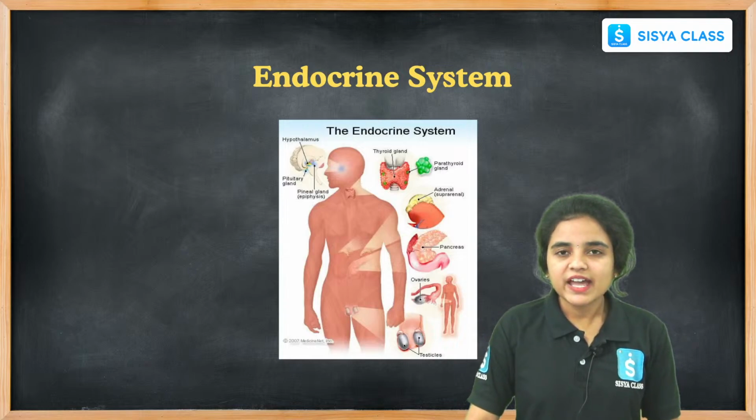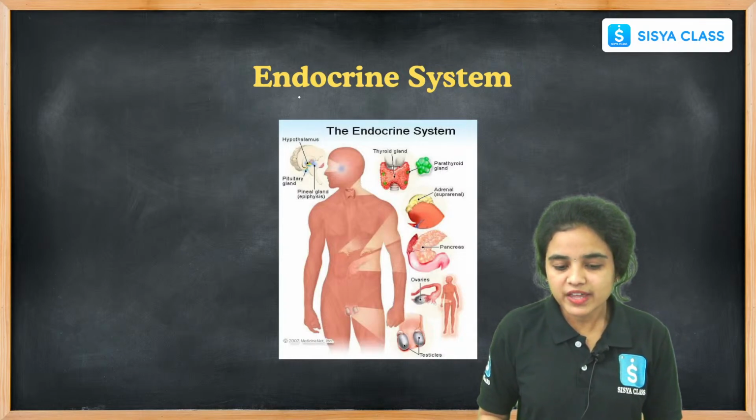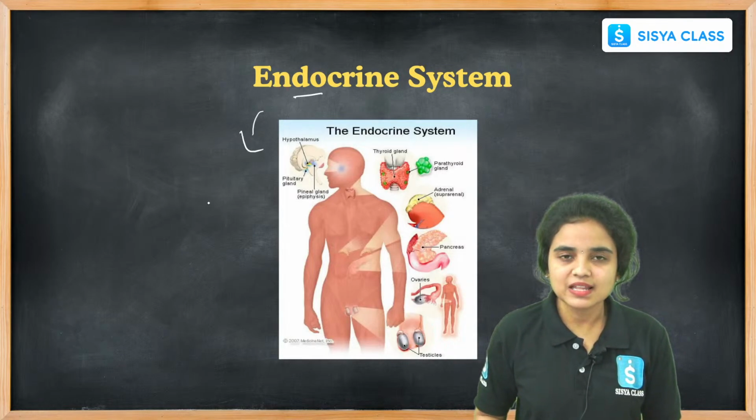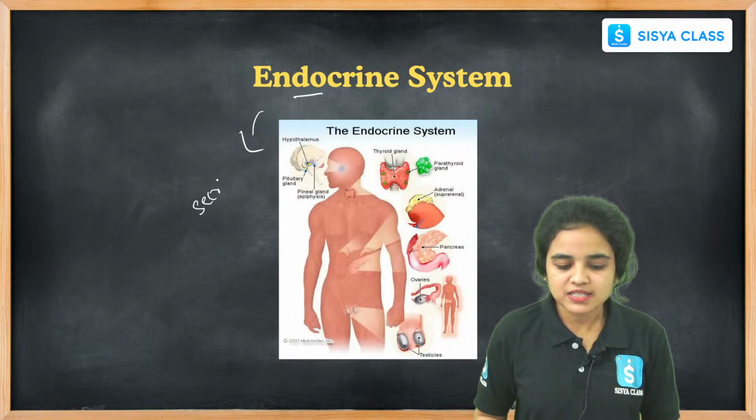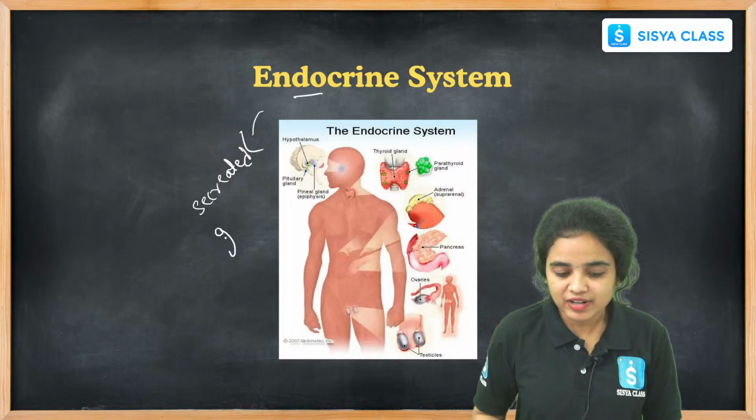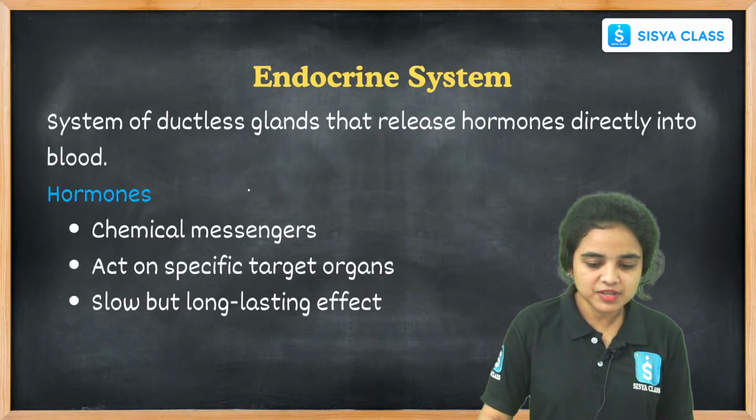Let us see about the endocrine system. The function of the endocrine system is to release the hormones, and it helps in the secretion of hormones by different types of glands present in our body. Let us see about the endocrine system here, students.